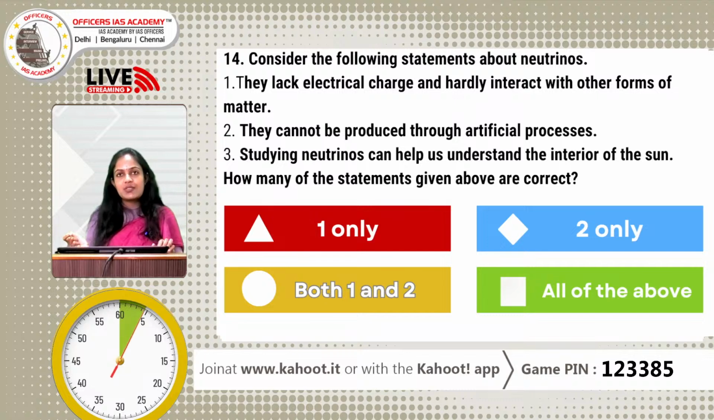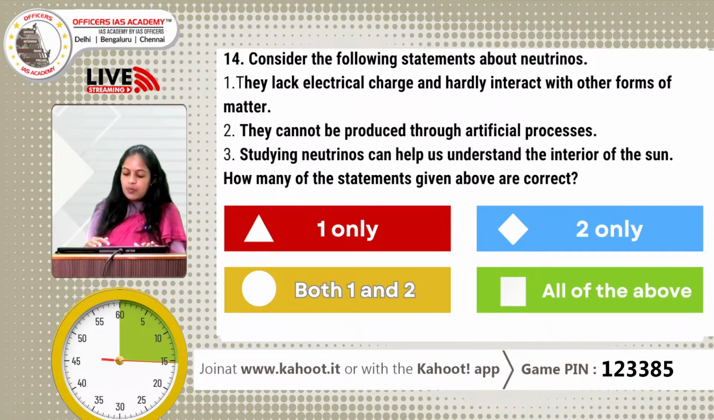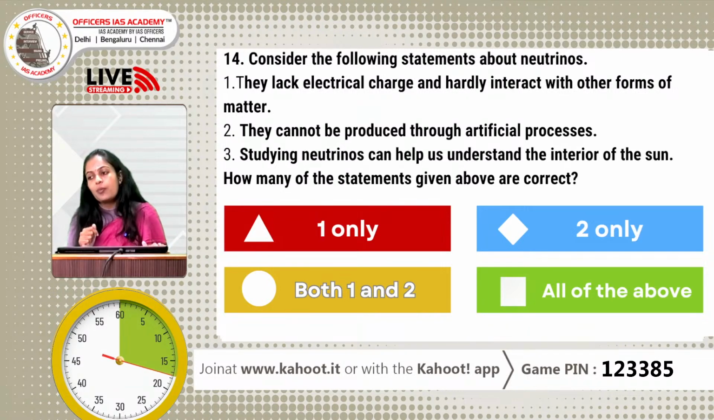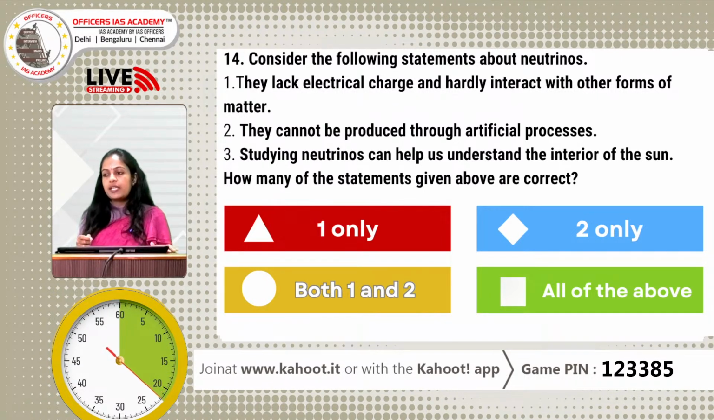Consider the following statements about neutrinos. 1. They lack electrical charge and hardly interact with other forms of matter. 2. They cannot be produced through artificial processes. 3. Studying neutrinos can help us understand the interior of the sun. How many of the above statements is or are correct? Option A, 1 only, option B, only 2, option C, all 3, and option D, none.